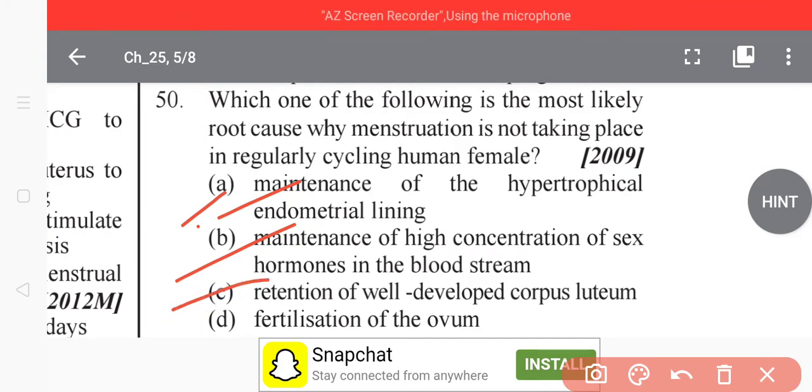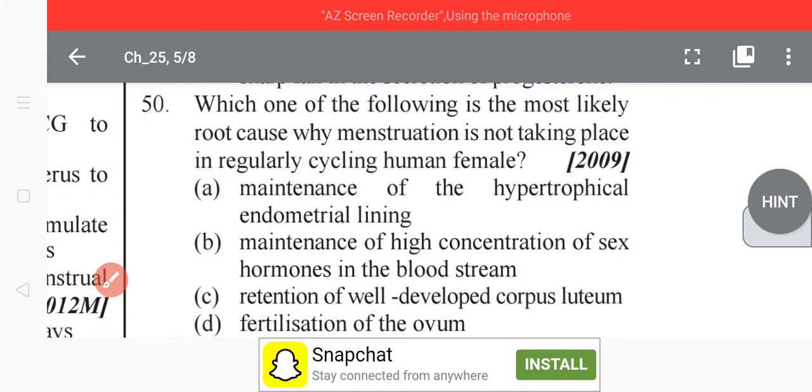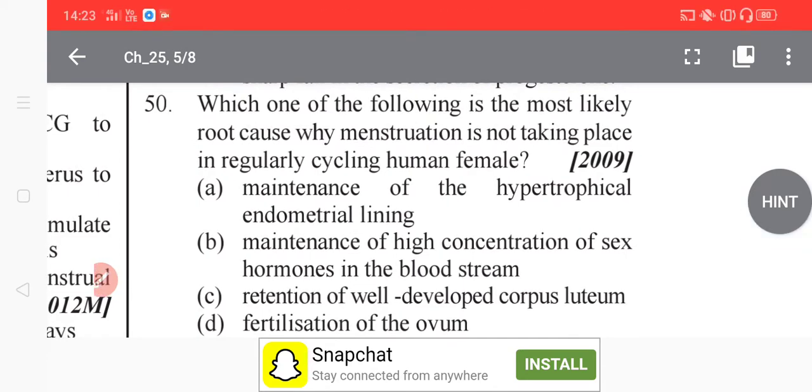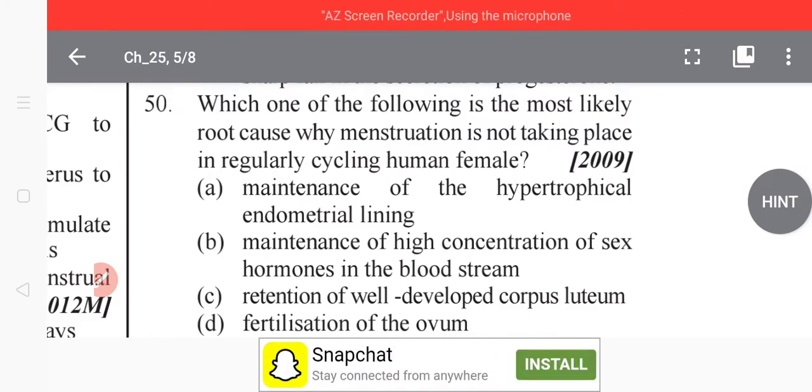Also the retention of the well developed corpus luteum, and fertilization of the ovum.